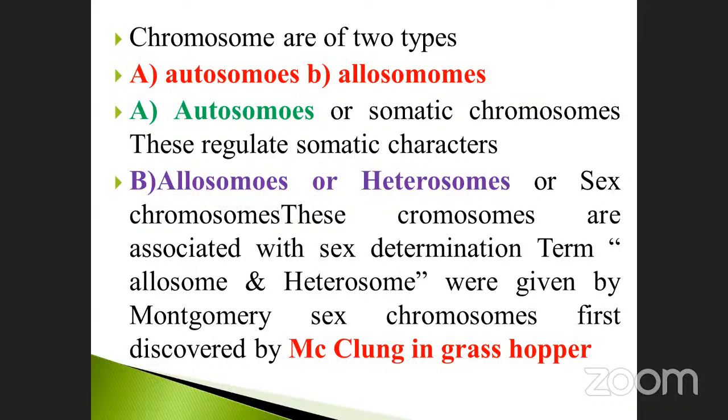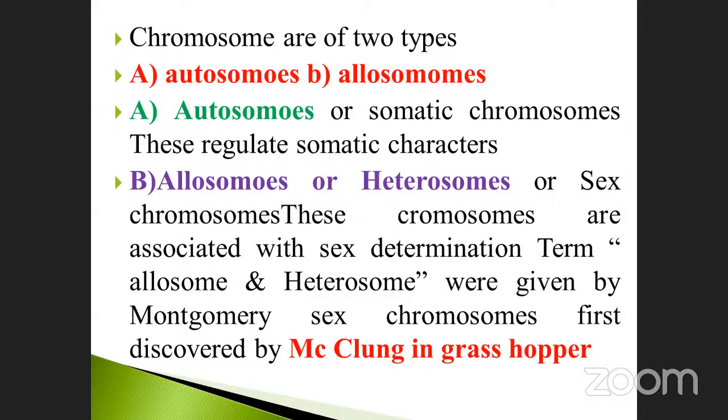The term was given by the scientist called Montgomery. Sex chromosome was first discovered by McClung in grasshopper. You know all about the grasshopper, isn't it? When you are studying the ecosystem, grass is eaten by grasshopper, grasshopper is eaten by frog. That is called a food chain.